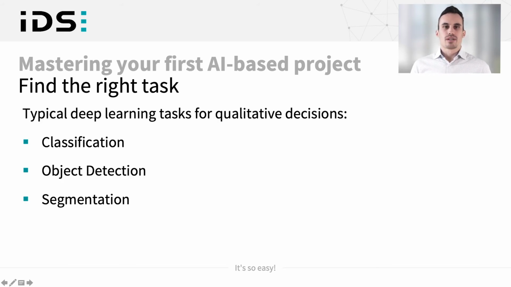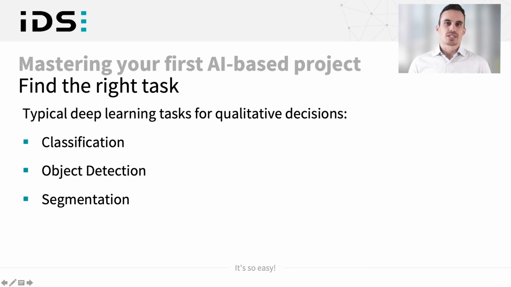Here I have a list of tasks that are typical for qualitative decisions with deep learning. First, we have classification. So this uses the whole image content to classify what is inside. You can easily classify if something is good or bad, or differentiate between different pieces.